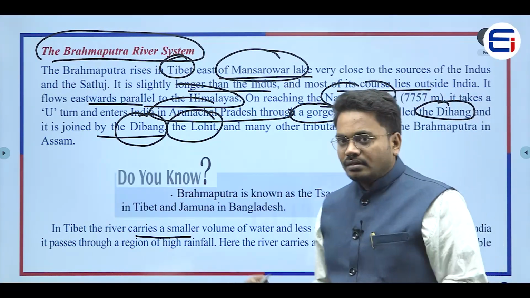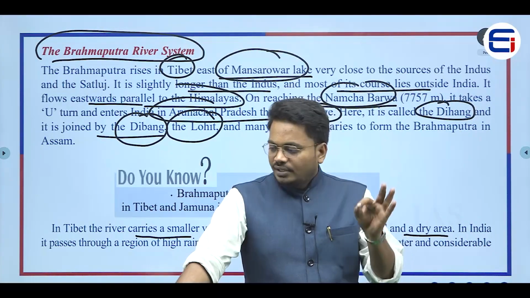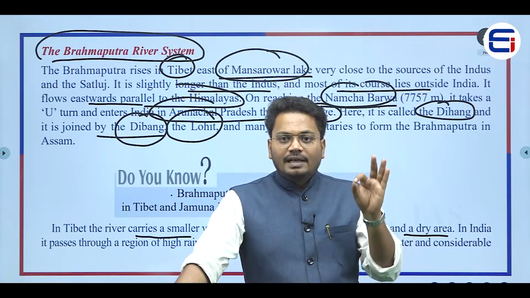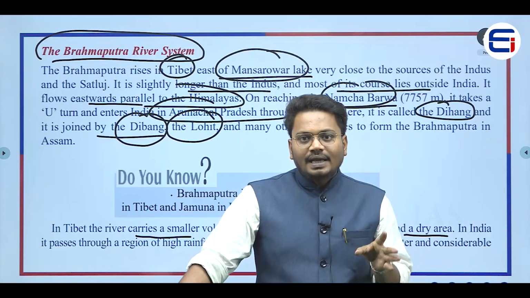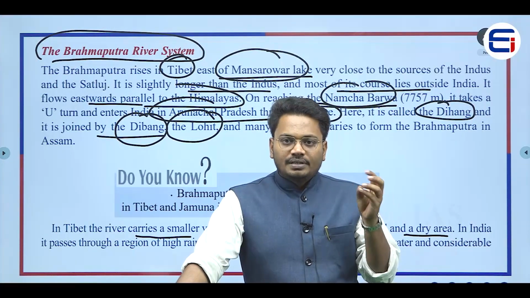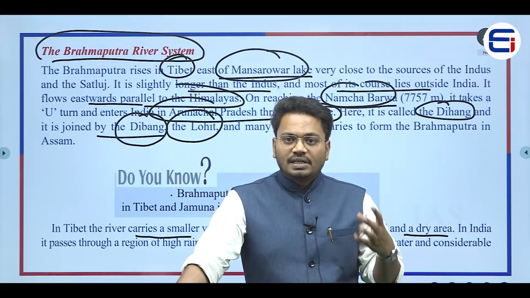Now, the point here is, during the first phase, when the river has originated until it enters the plain area, the slope would be very, very high. So, because of that particular reason, what happens? You can see a lot of erosional activity.